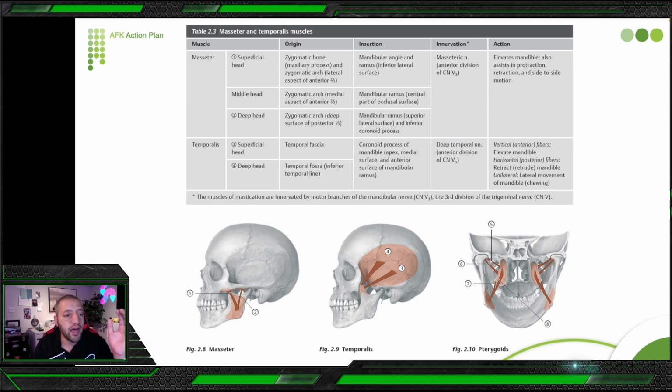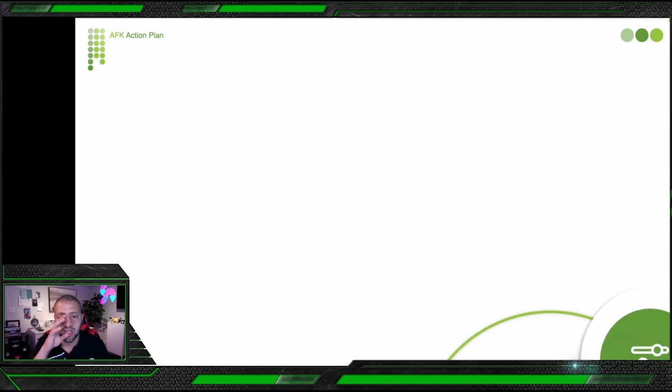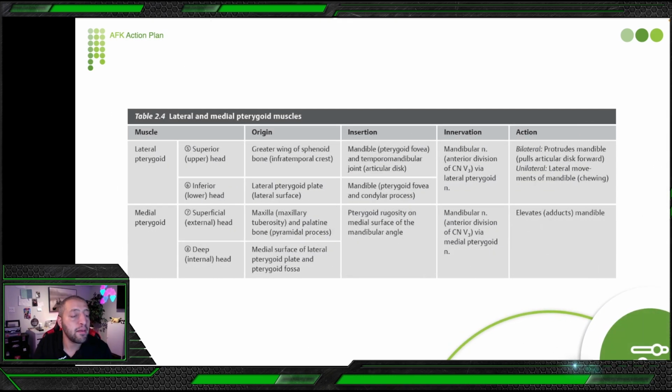You should know the different names of the muscles and where they come from, origin, insertion, and the action of each muscle, because when you know this, it will be easy for you to understand a lot in the questions coming for the muscles of mastication.